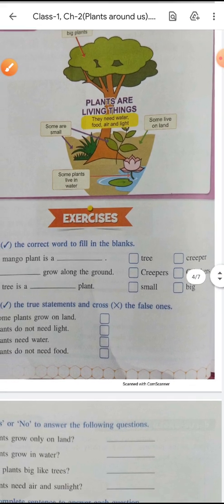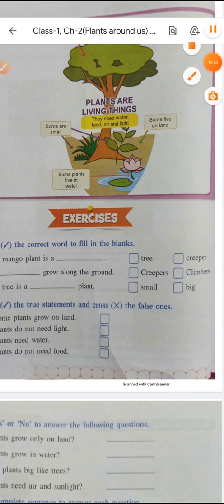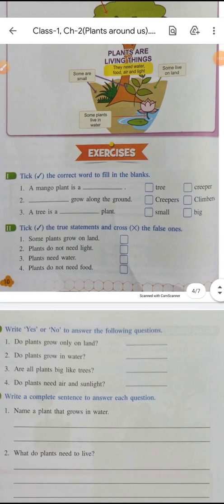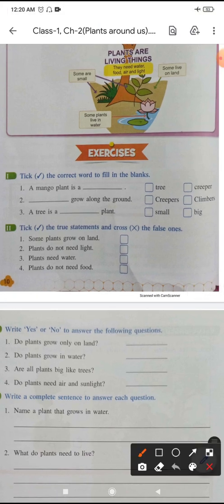Okay, now see your exercise. Let me complete your exercise now. Here you can see what the question is asking. Please pay attention. The correct word to fill the blanks: a mango plant is a tree, because it is big in size and very strong. It is a tree, not a creeper. Creeper is incorrect.